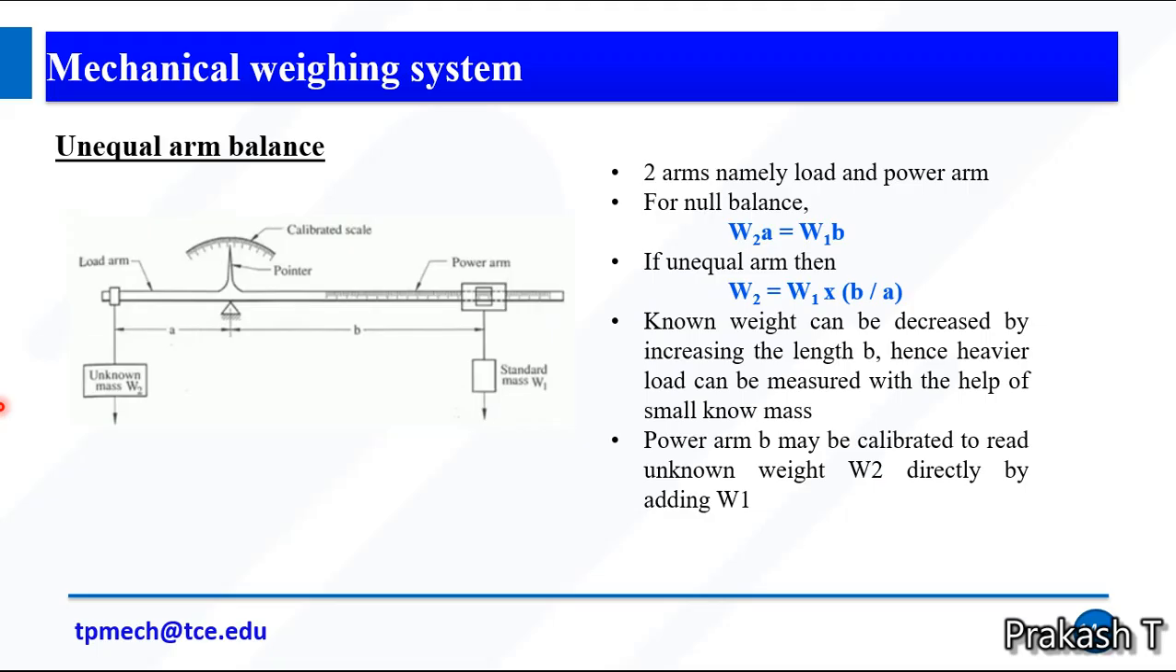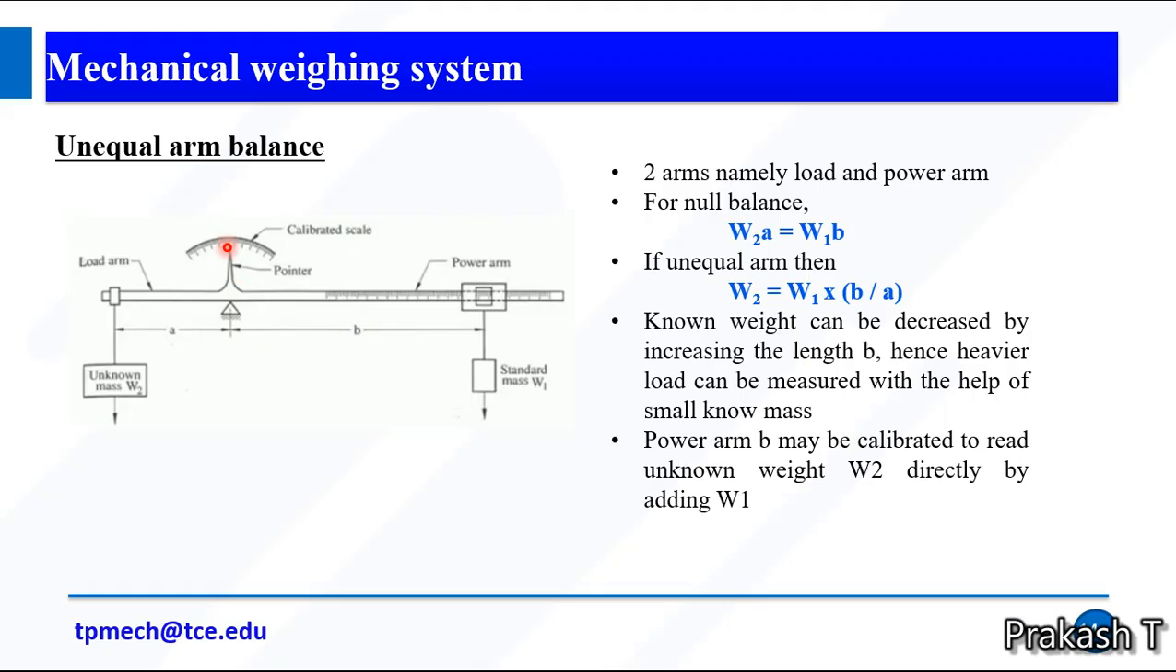For null balance, W2 into A, where W2 is the unknown mass and A is the arm, equals W1 into B. W1 is the known mass. So if you want to measure an unknown mass, we can use a small amount of known mass, but we change the distance B in such a way that the pointer gives a zero value. So we can calculate the heavy load with the help of a small load. This is one of the advantages of the unequal arm balance.